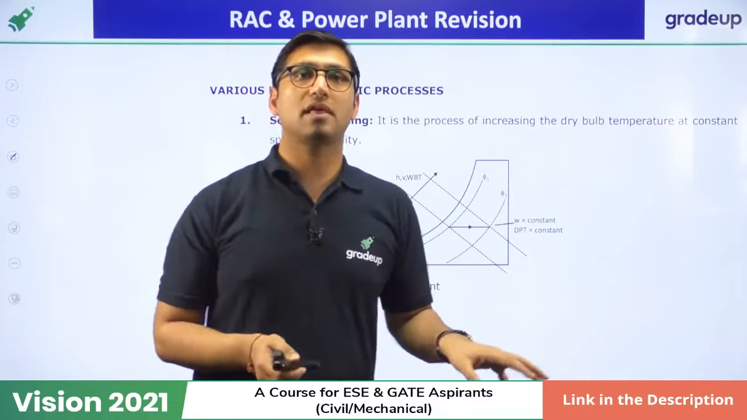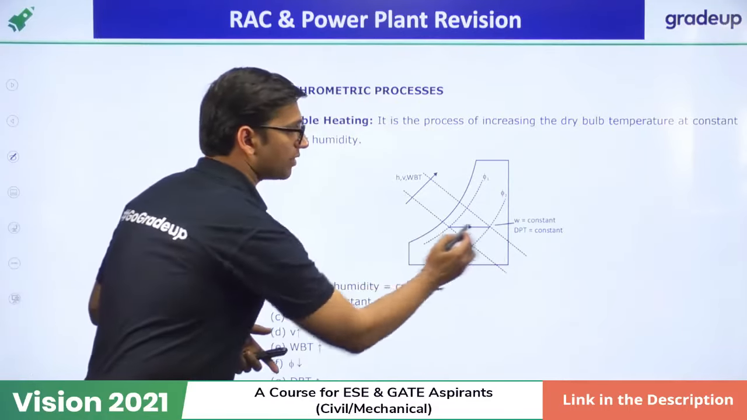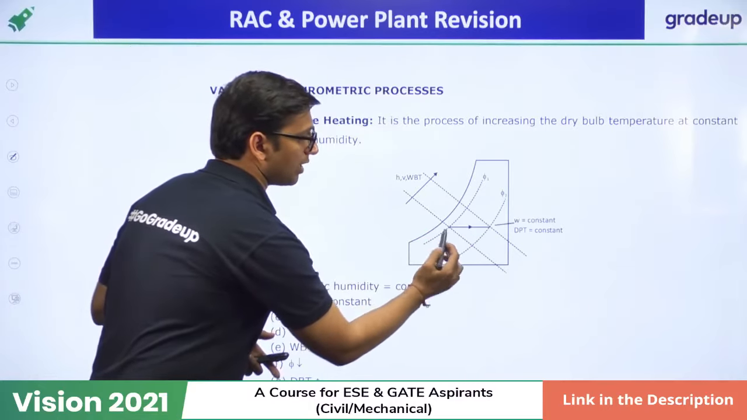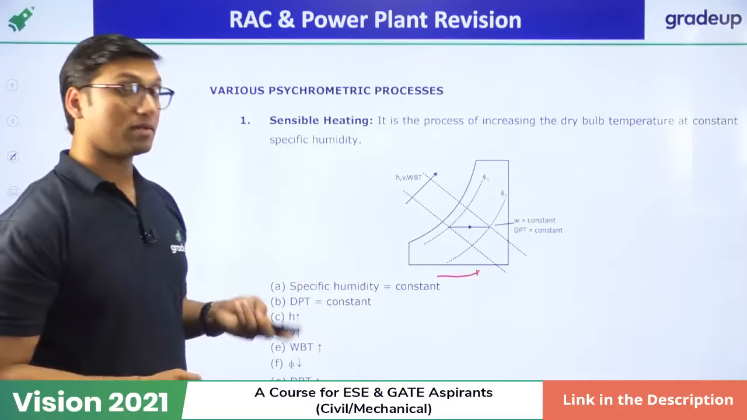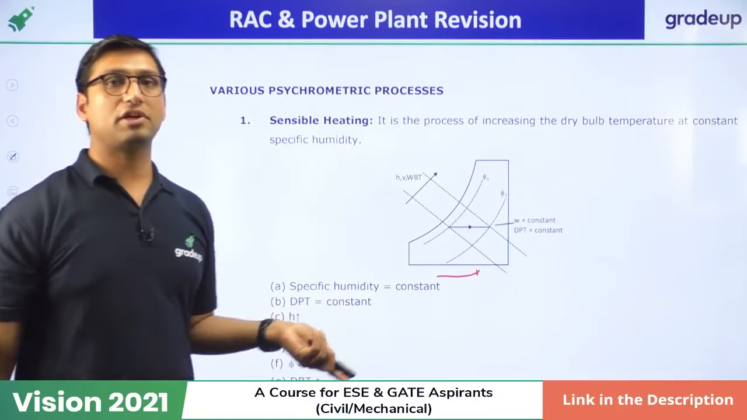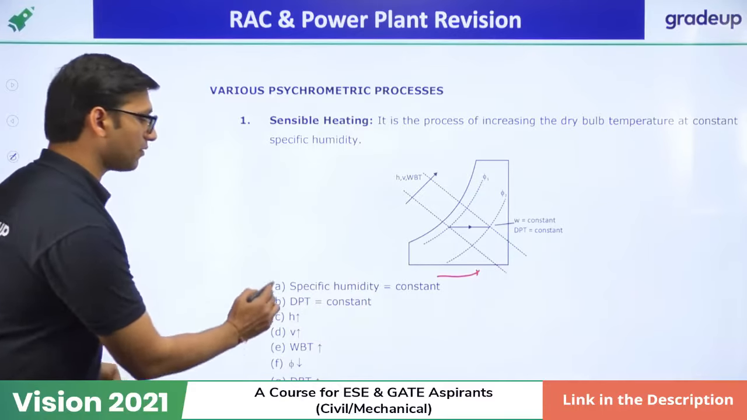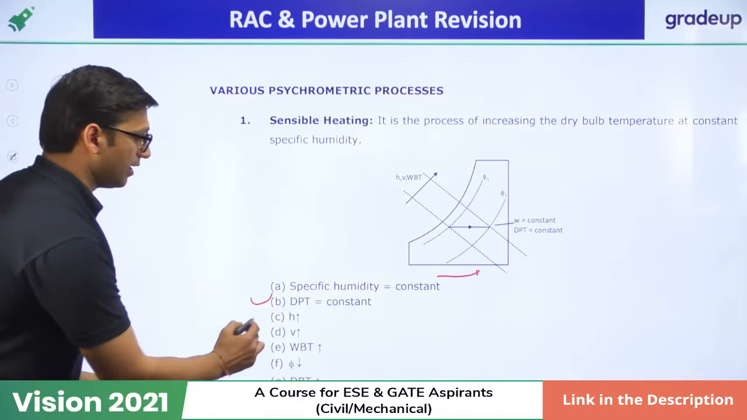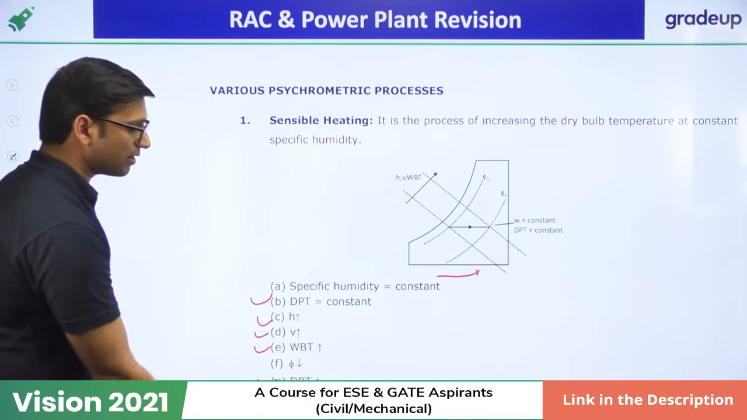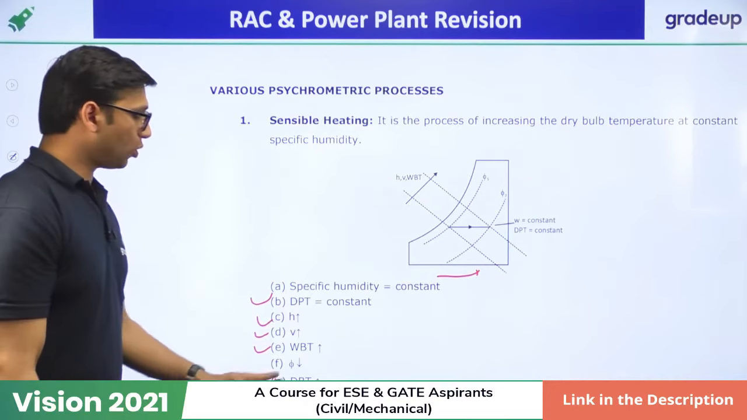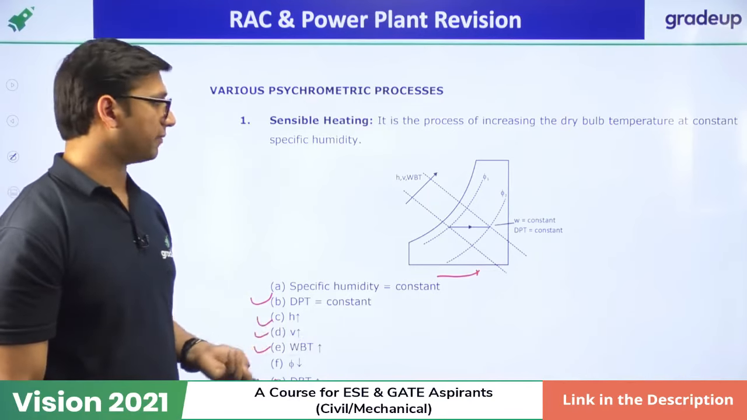So these four processes are represented like this. This is sensible heating. If you go at constant specific humidity and increase the dry bulb temperature in this direction, that is called sensible heating. So what is the effect of sensible heating? The specific humidity and dew point temperature will be constant. Specific enthalpy, specific volume, wet bulb temperature and dry bulb temperature are going to increase, and only relative humidity is going to decrease. That is the effect of sensible heating.